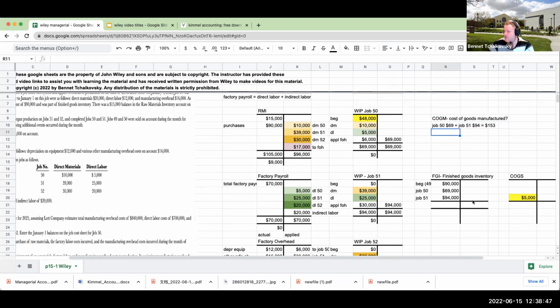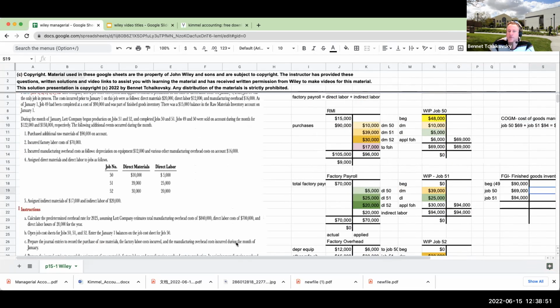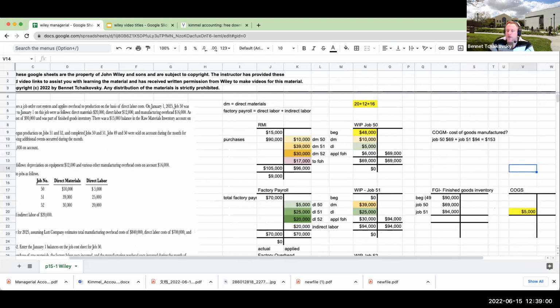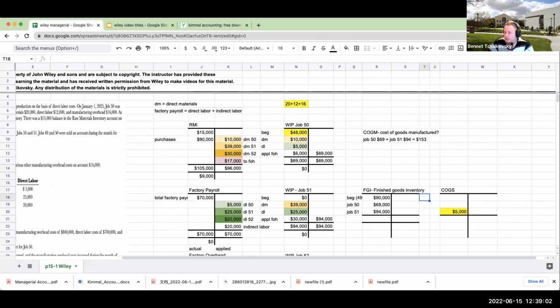That would be our cost of goods manufactured. Now, it tells us that we sold 2 of the different jobs. Jobs 49 and 50 were sold on account. So what we now need to do is transfer these 2 out of finished goods inventory and over here to cost of goods sold.